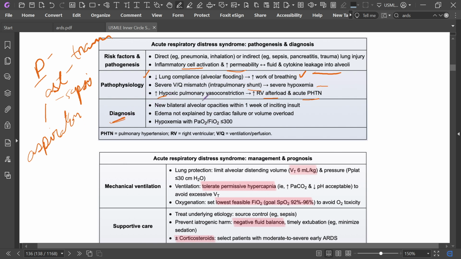Diagnosis is new bilateral alveolar opacities within 1 week of the alveolar insult. Edema not explained by cardiac failure or volume overload, and hypoxemia with PaO2 by FiO2 less than or equal to 300.